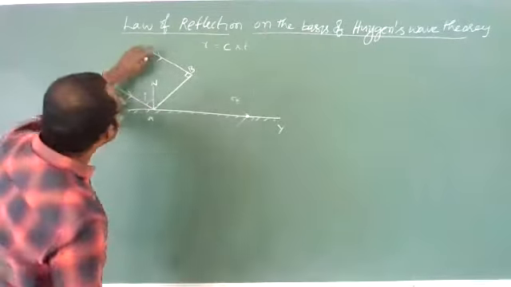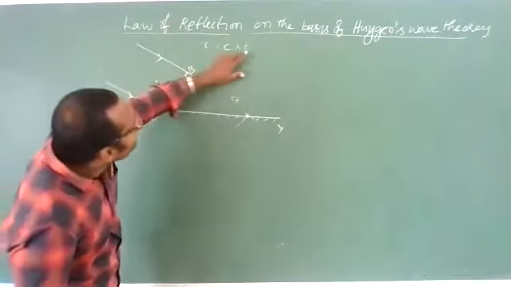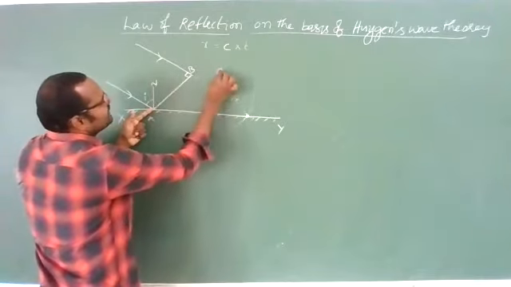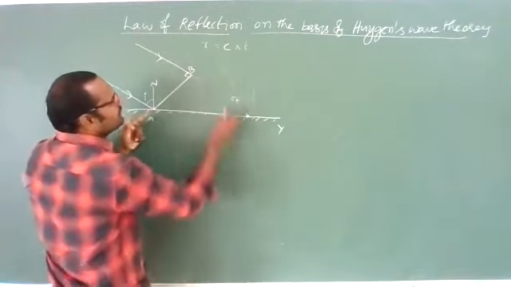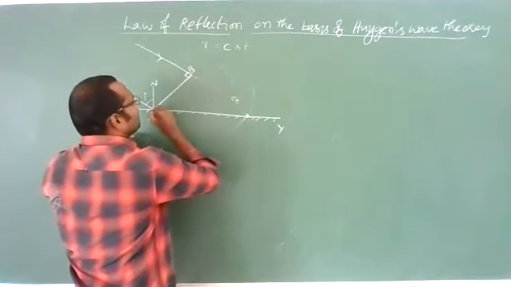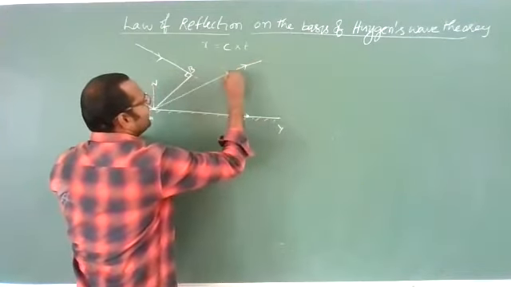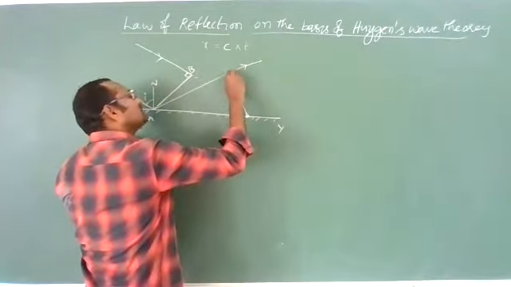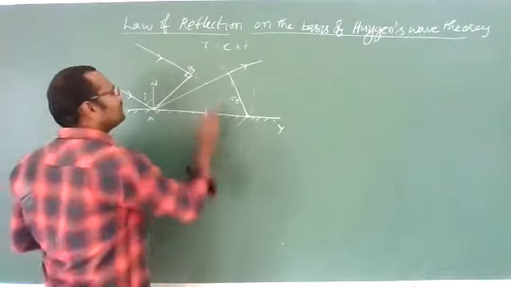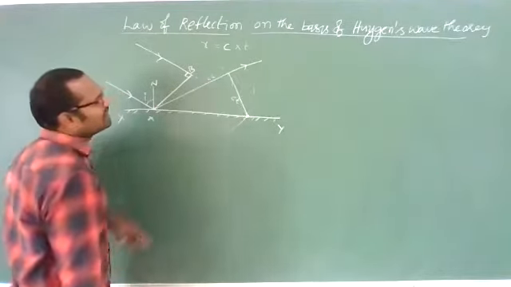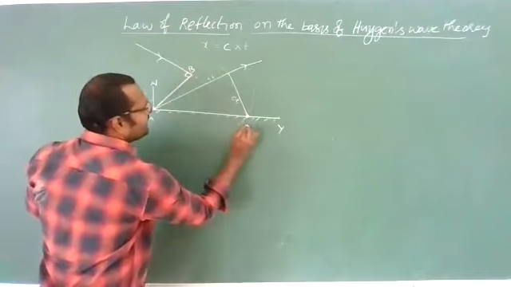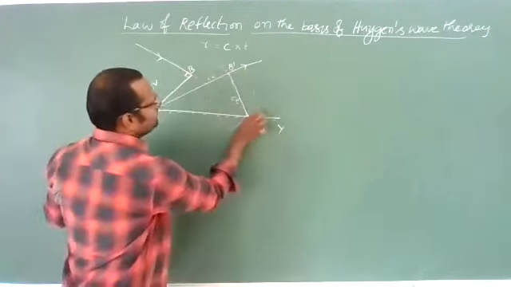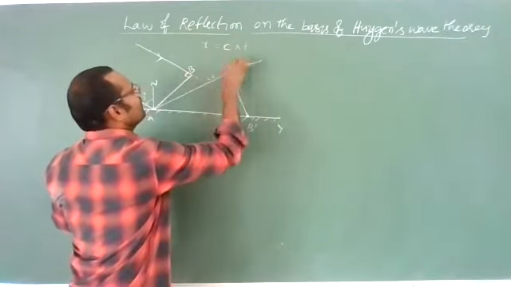Same distance, because this ray will travel at the same speed, so in the same time this point A also travels a distance of CT, and with that CT, if you draw one more wavefront here, then at this point this is the reflected ray, and from this point, if you draw one wavefront, it will be like this. Okay? Clear? Now this distance is also CT. I am taking this as A dash and this as B dash, or otherwise, this is B dash, this is A dash, your wish, whatever you want.